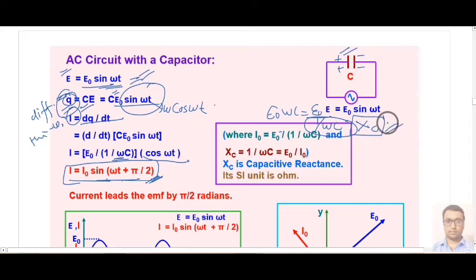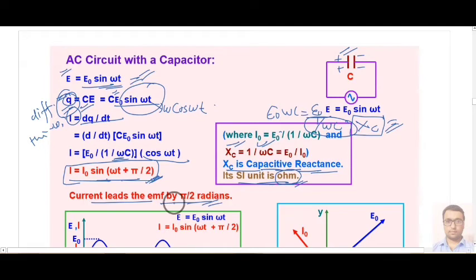It is denoted by Xc, and the value of Xc is 1 by omega C, where it is named the capacitive reactance of the capacitor. Its SI unit is ohm, because it is the same as resistance. One important point is that current leads the EMF by pi by 2